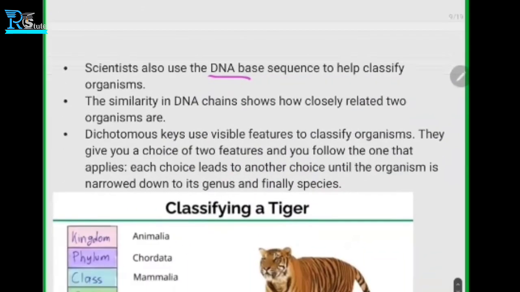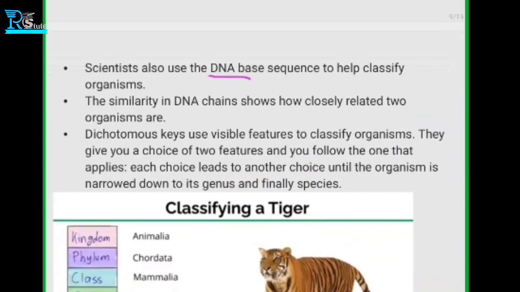Next. Dichotomous keys use visible features to classify organisms. They give you a choice of two features and you follow the one that applies. Each choice leads to another choice until the organism is narrowed down to its genus and finally species.